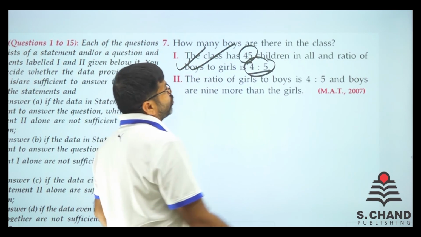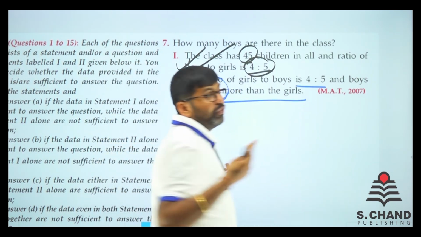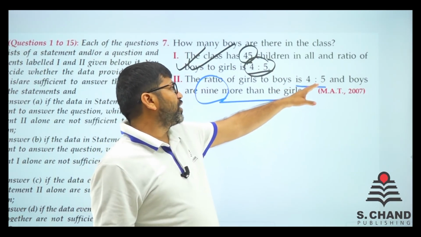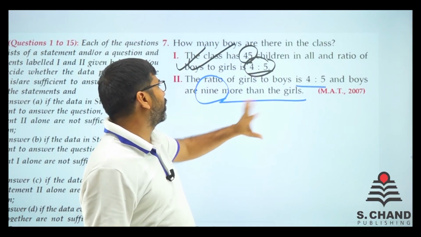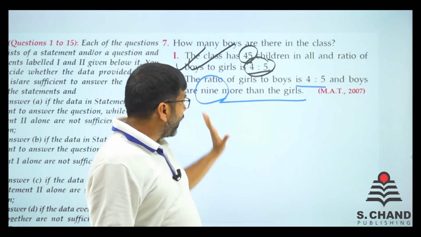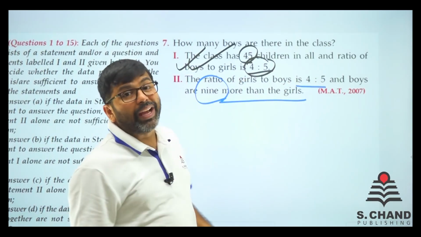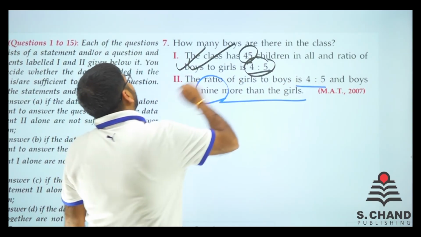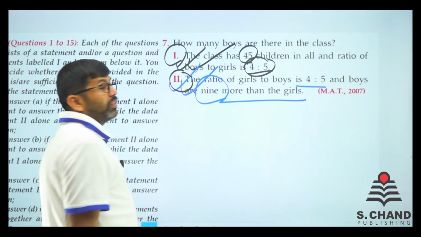The ratio of girls to boys is 4:5, and boys are 9 more than the girls. We have again two equations. 4x plus 5x is equal to the total, and boys are 9 more than girls. So x plus 9 is equal to y. Put them there and you get the answer. So again for 7, the answer is 3, because individually both the data are sufficient.